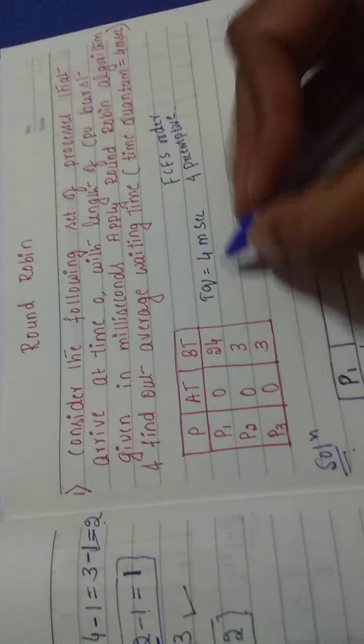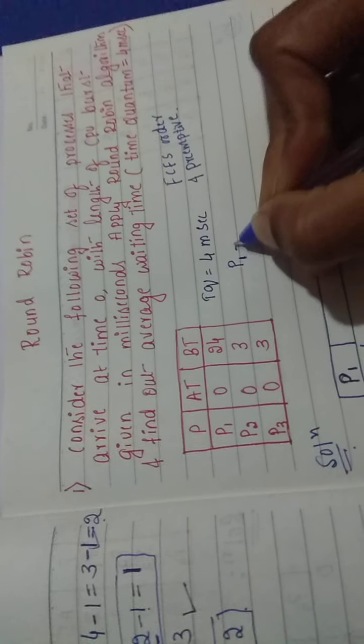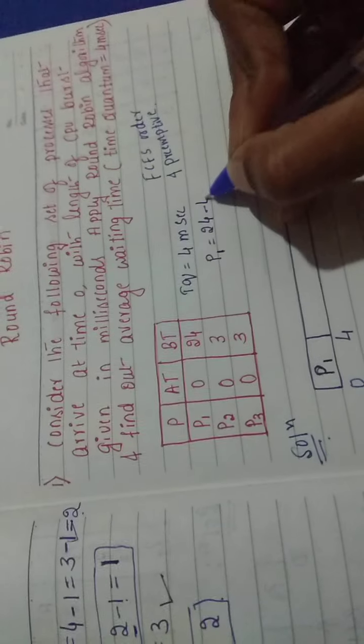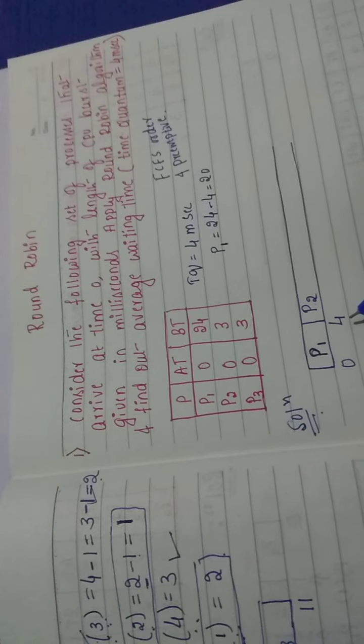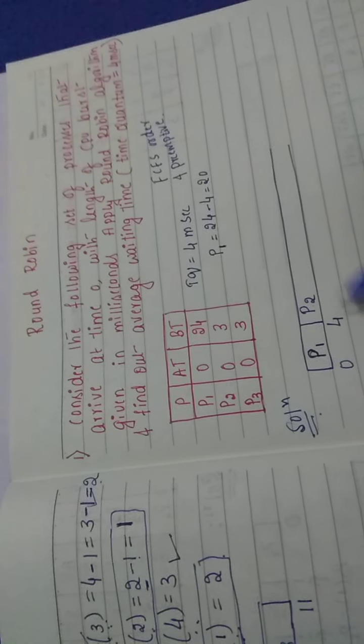Now the P1 process was executing, and the operating system preempted it. P1 initially had 24 milliseconds. It got a slot of 4 milliseconds, so it was updated to 20 now. Now we need to give a chance to the next process, which is P2. The P2 process also gets 4 milliseconds. It is going to be equal for all the processes. 4 milliseconds means P1 executes for 4, P2 executes for 4, P3 executes for 4. If you want still more, you need to wait for one round.